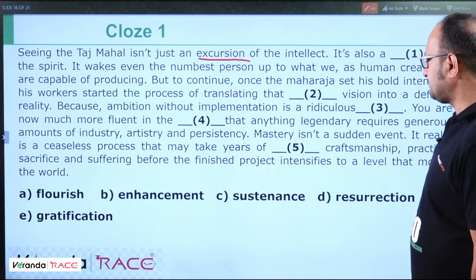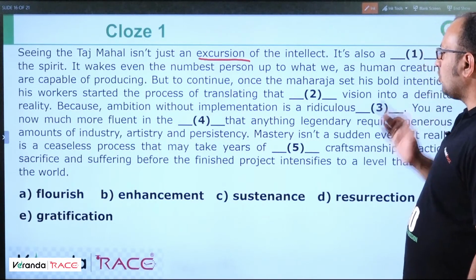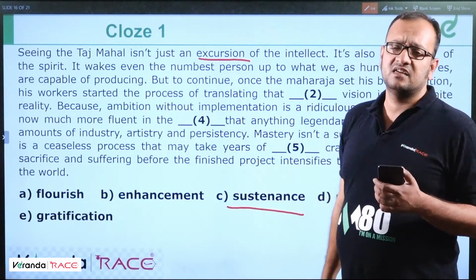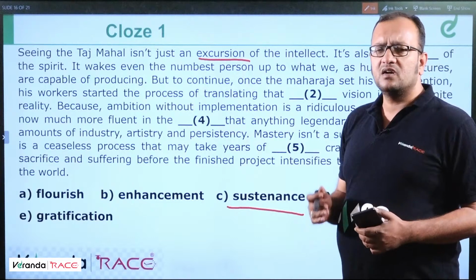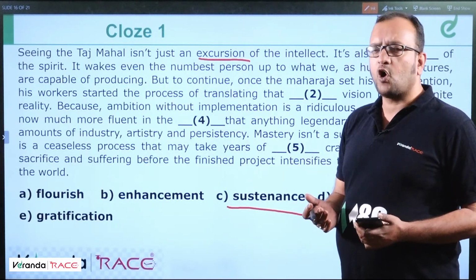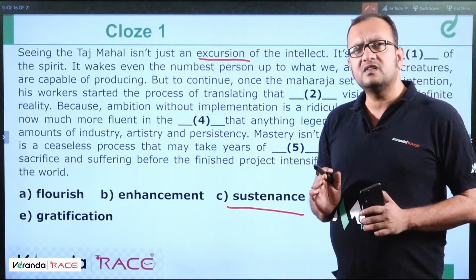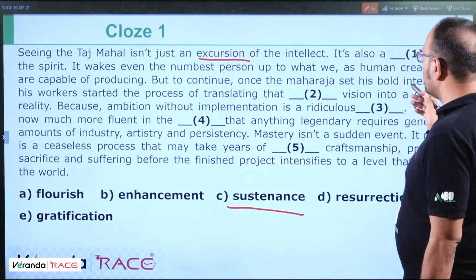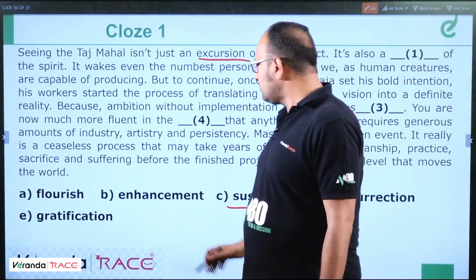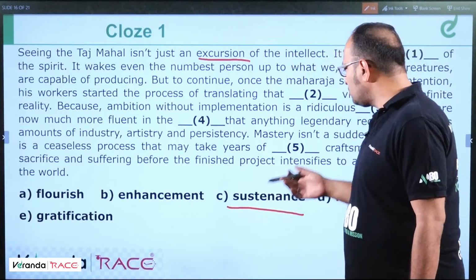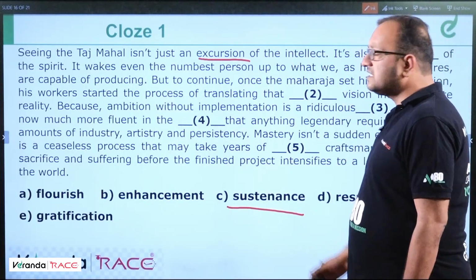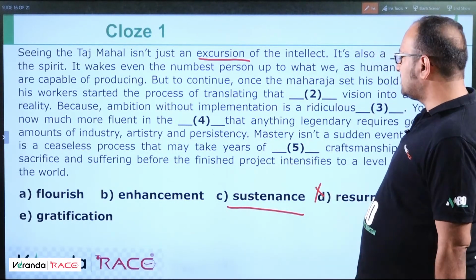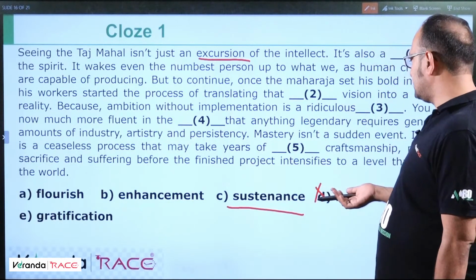Not just excursion, but also, see, we cannot use sustenance. Sustenance means the quality to sustain. Sustain means to continue with optimal use of resources, continue with maximum profitability. So, it's not related to that. So, flourish cannot be the answer. So, it's about enhancement of the spirit or gratification or resurrection. Resurrection means rising from the dead. So, that's not the correct answer, I guess. The answer can be either gratification or enhancement.